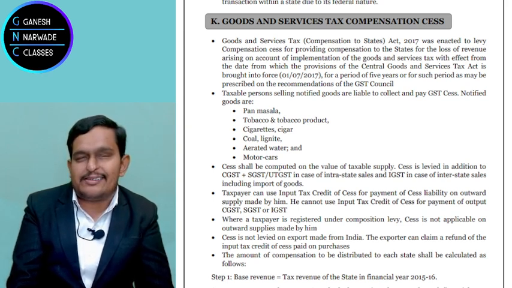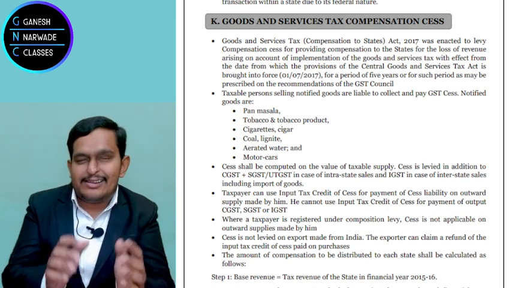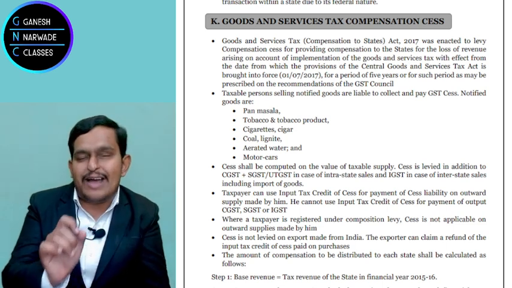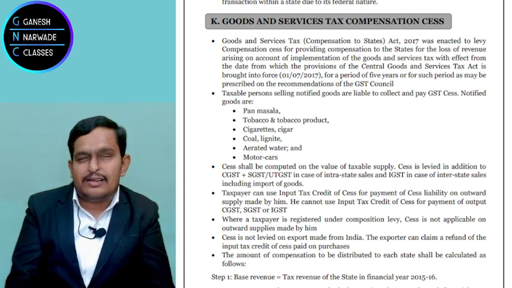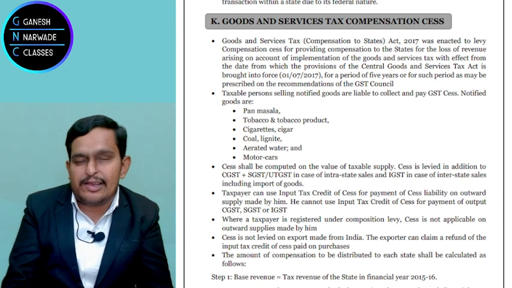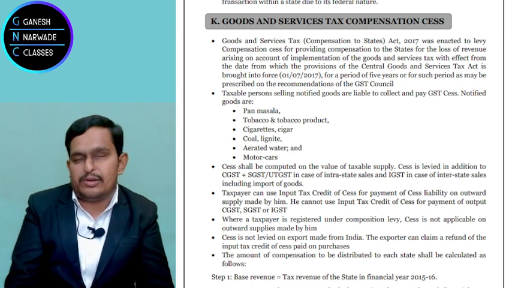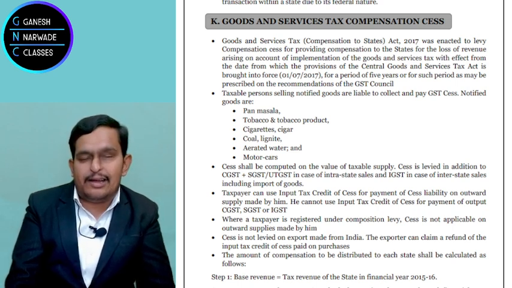When we discuss GST compensation cess, it is on taxable value. That means when you calculate CGST and SGST, on whatever value you calculate, on the same value GST compensation cess also will be computed. Suppose you purchase a motor car for 1 crore rupees.